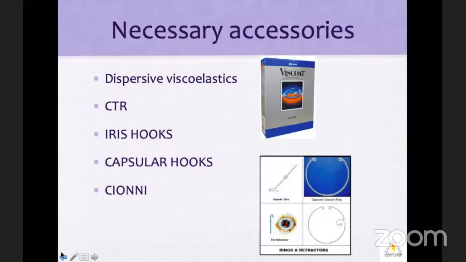These are the necessary things which one has to have in the OT. One is a dispersive viscoelastic, which you should use depending upon the hardness, so that you are safe and at least you can have a crystal clear cornea. Other things which are necessary are the CTR, the iris hooks, the capsular hooks, Cioni ring, and of course, a vitreoretinal backup.